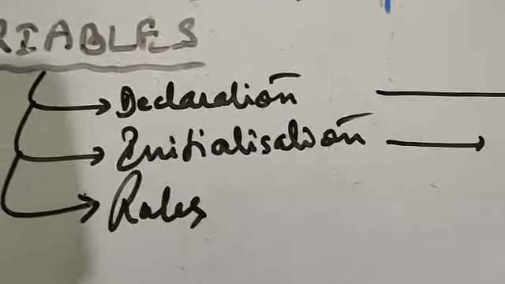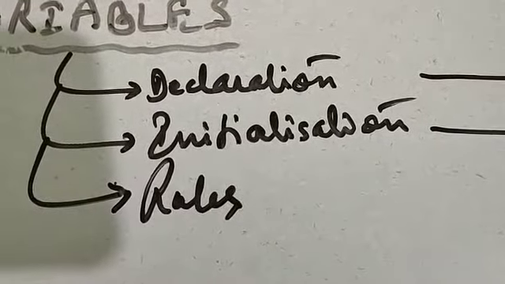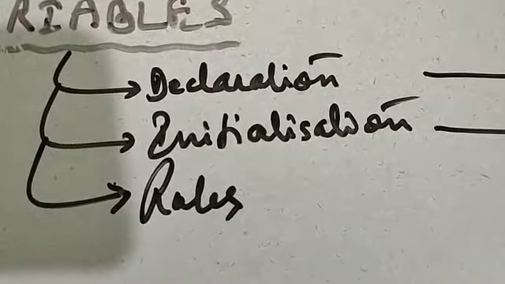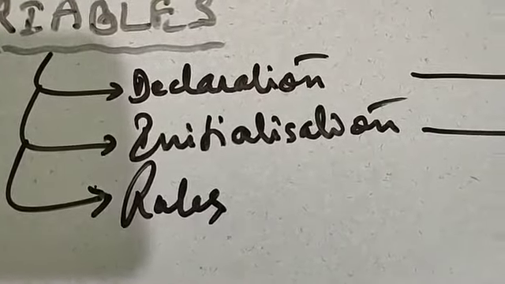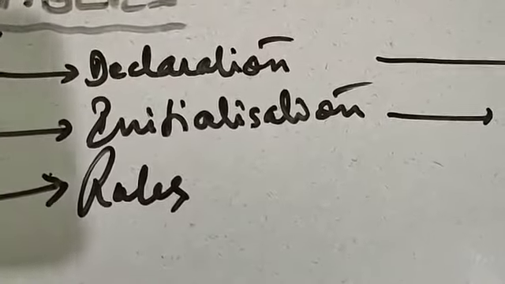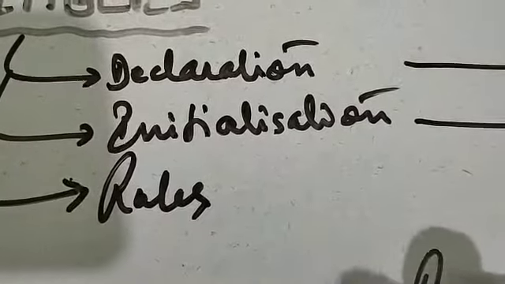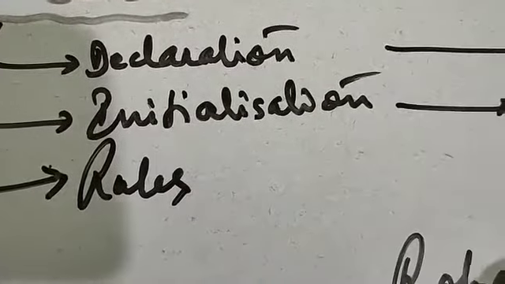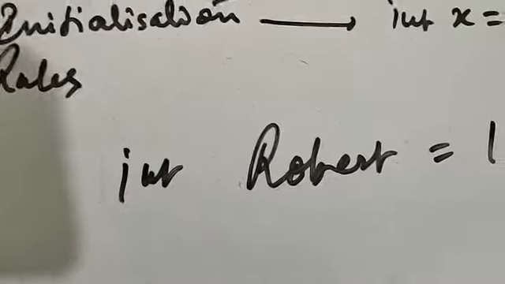Then we have the rules related to variables. The rules are, a variable can have any number of characters. Since it is an identifier, it can be of any length. I can write X, and I can also write int Robert is equals to 10. This way also I can write.